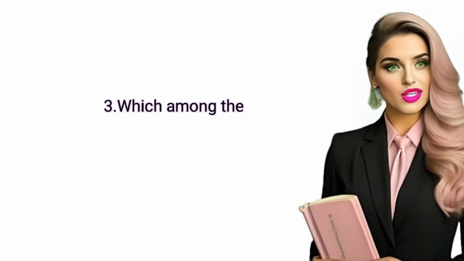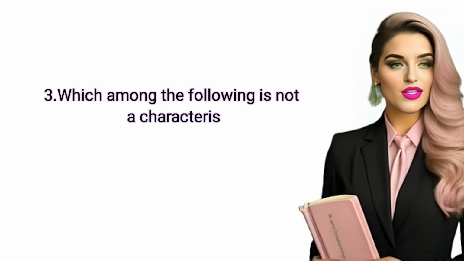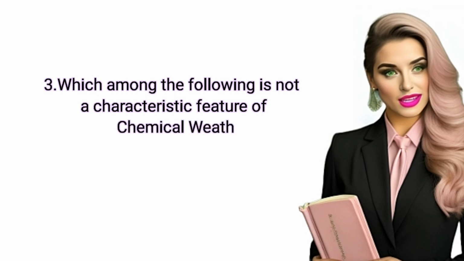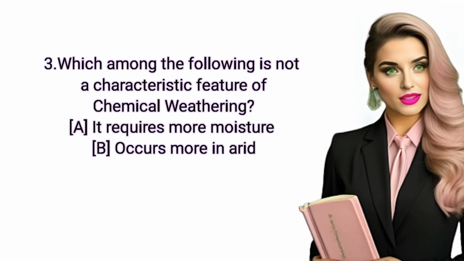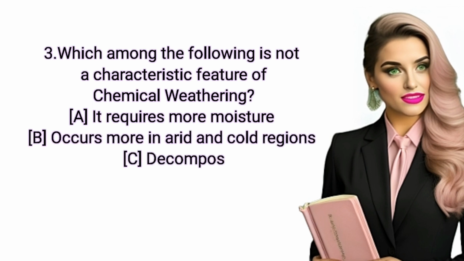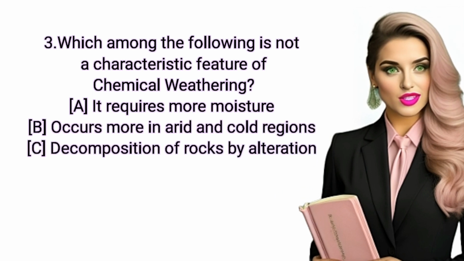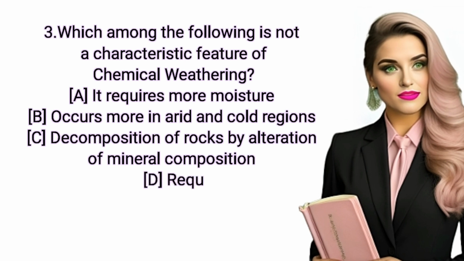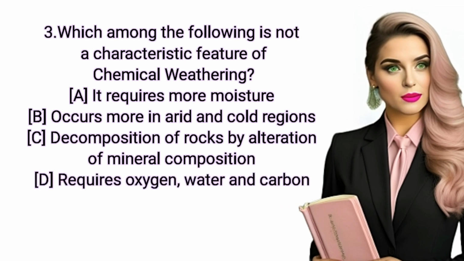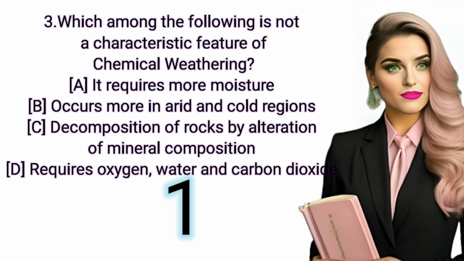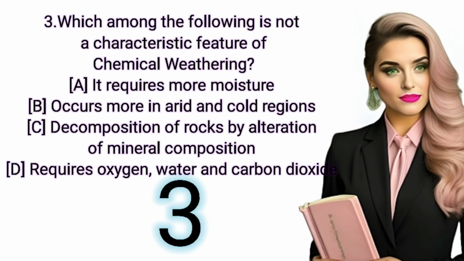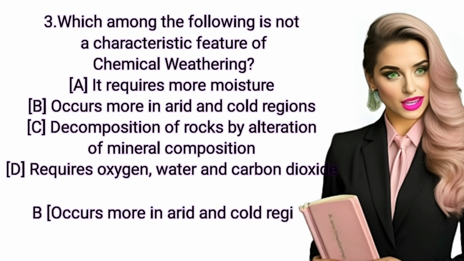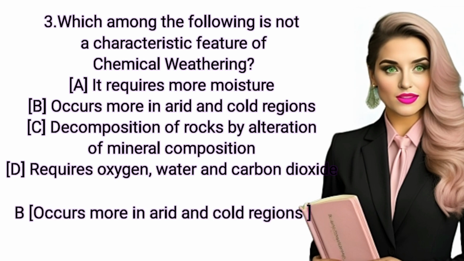Question 3. Which among the following is not a characteristic feature of chemical weathering? A, it requires more moisture. B, occurs more in arid and cold regions. C, decomposition of rocks by alteration of mineral composition. D, requires oxygen, water and carbon dioxide. Correct answer, B, occurs more in arid and cold regions.